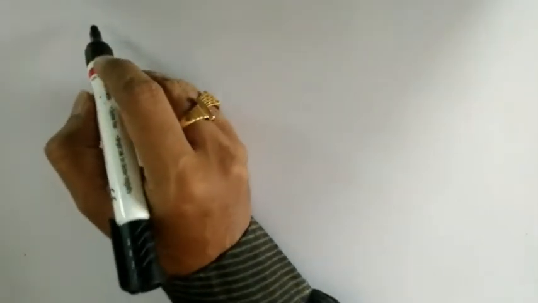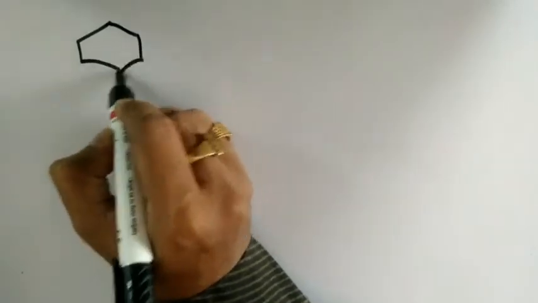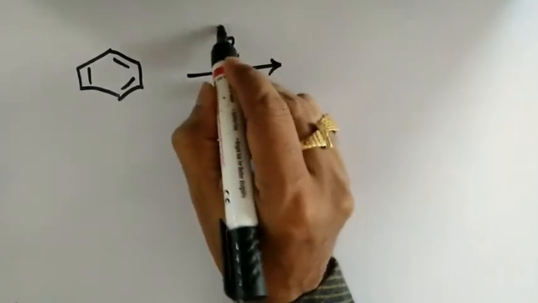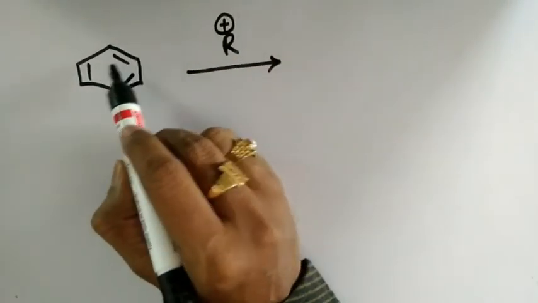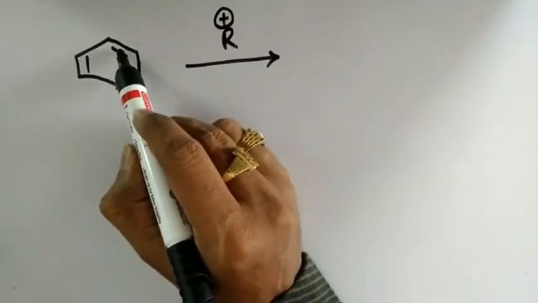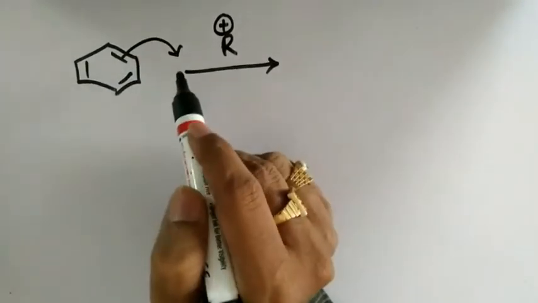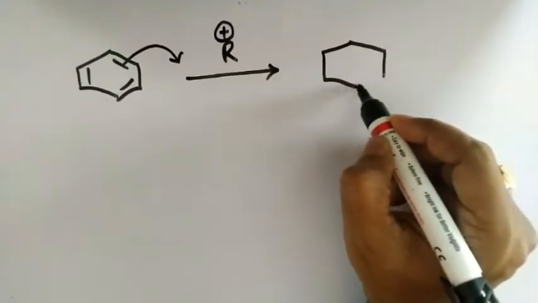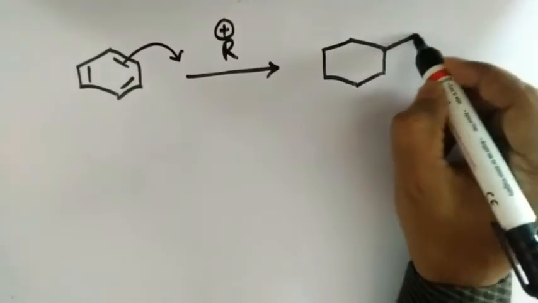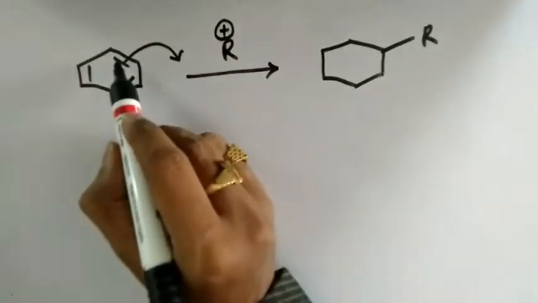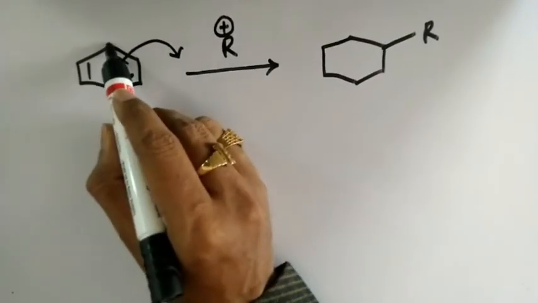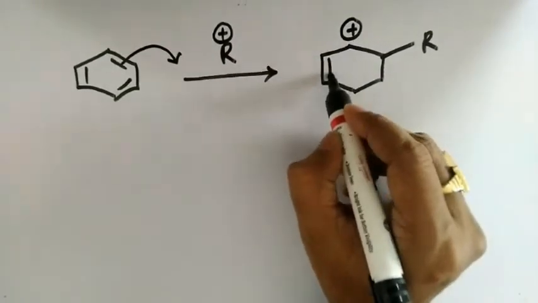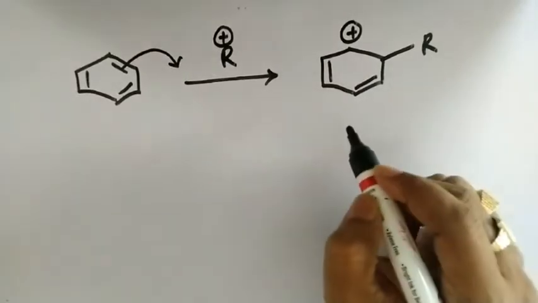So in benzene there are 3 pi bonds like this. When the electrophile, namely R plus, approaches quite close to the benzene ring, one of these 3 pi bonds gets polarized onto the electrophile. As a result, a sigma bond will be formed between the incoming electrophile and the benzene ring as shown here. Because this pi bond is shifted, this carbon loses its electron, hence it gets the positive charge. So this is the intermediate carbocation formed in this reaction.